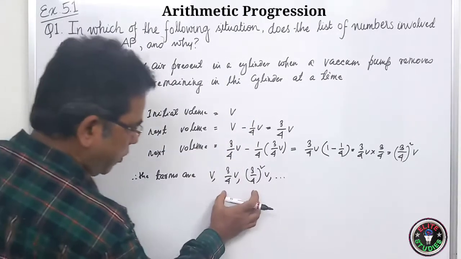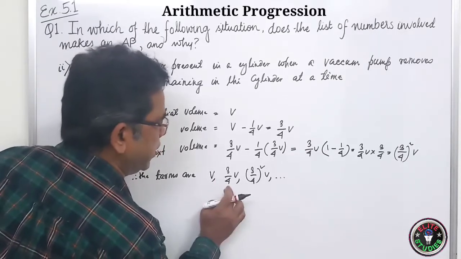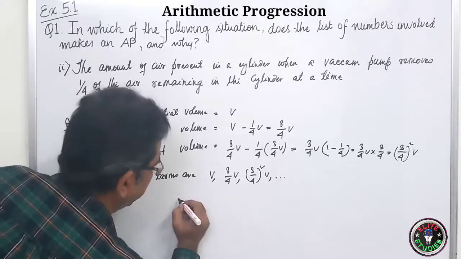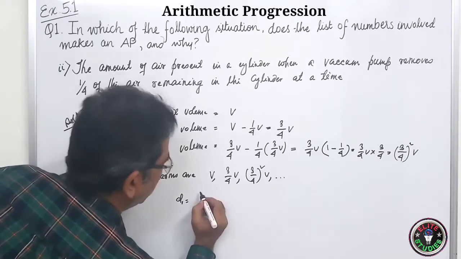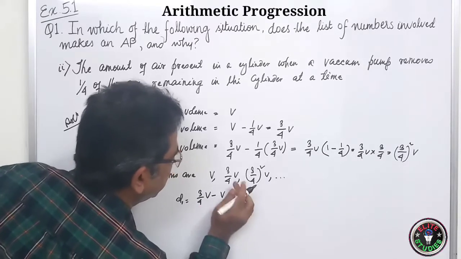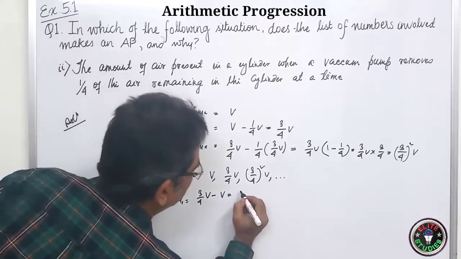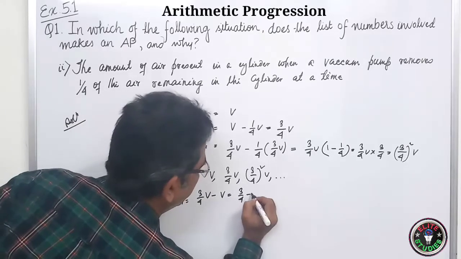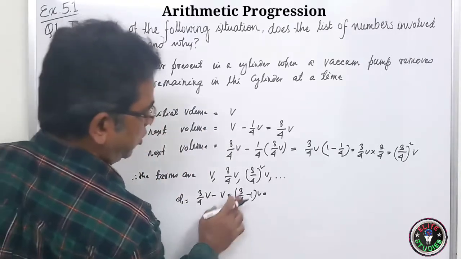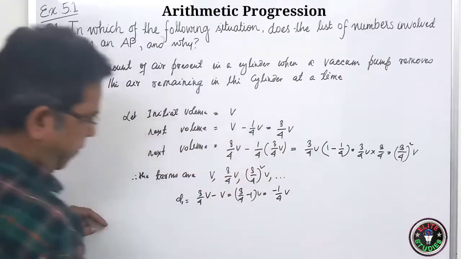The terms will be in AP if this minus this is equal to this minus this. Here D1 will be equal to 3/4 V minus V, which is 3/4 minus 1 V. So 3 minus 4 means minus 1/4 V.